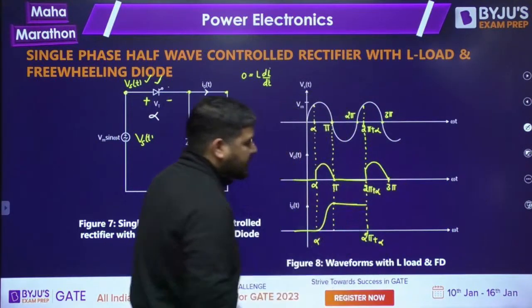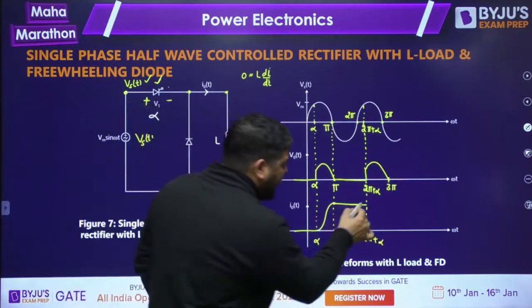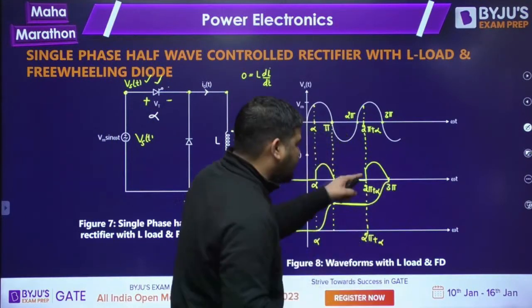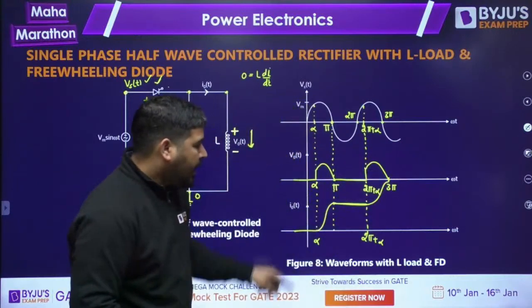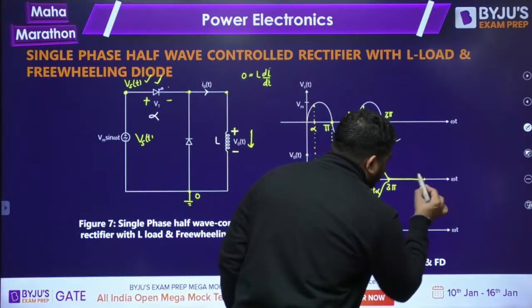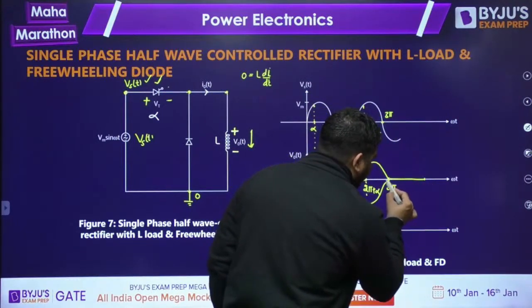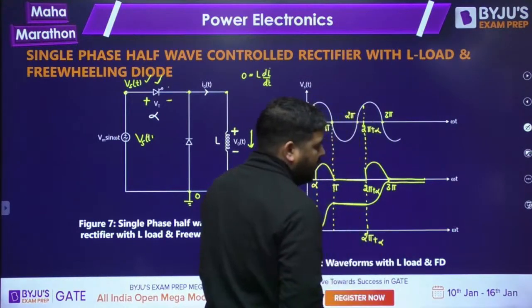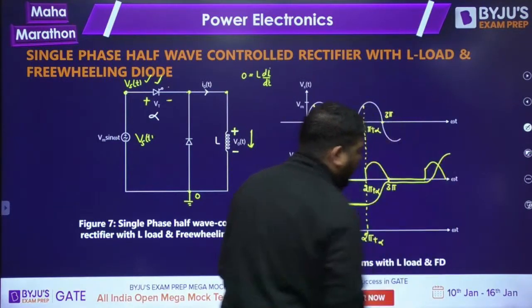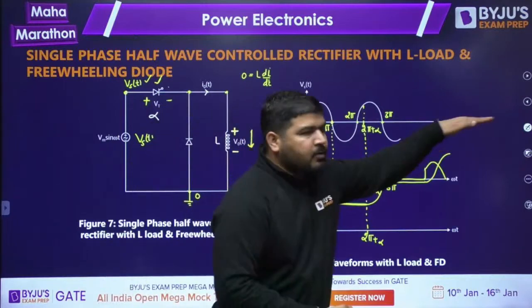So the output voltage will still be positive. Now the current will again rise, because the inductor voltage is positive. And then from 3 pi to 4 pi plus alpha, output voltage will remain 0 and the current will remain constant. And then again it will be positive, so the current will rise again. So the current will keep on rising. You can see that.